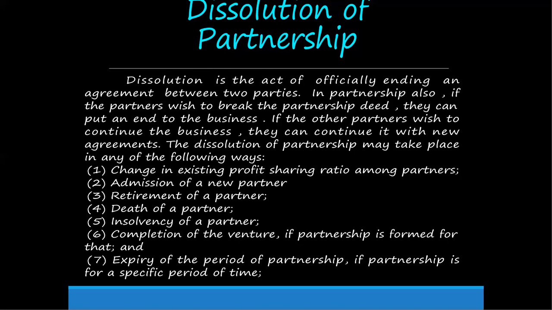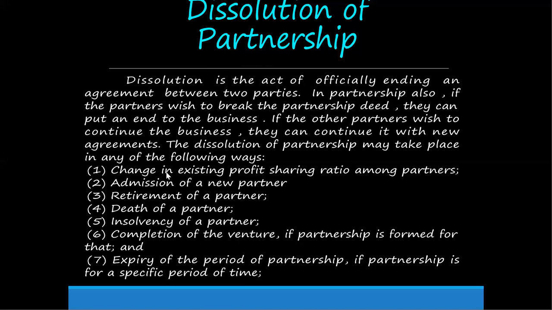The three would create a new business in the title of the last business. They can continue it with a new agreement. The dissolution of a partnership may take place in any of the following ways. Change in existing profit sharing ratio among the partners.